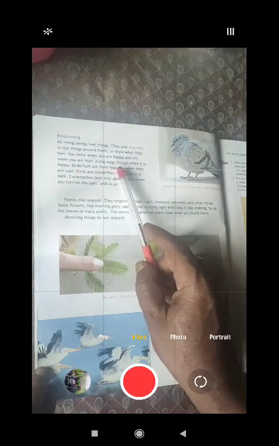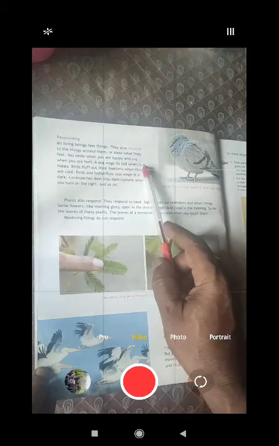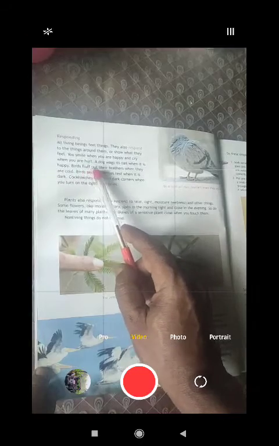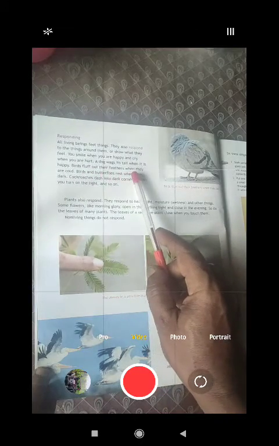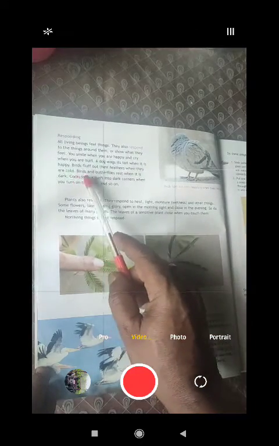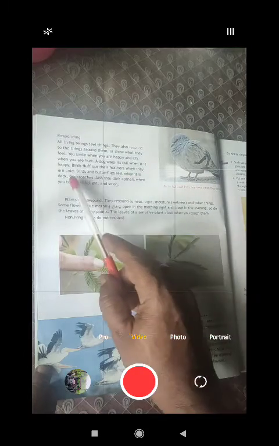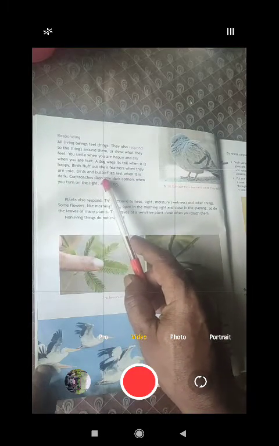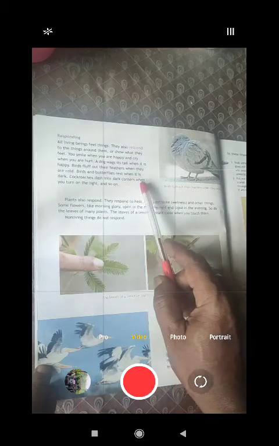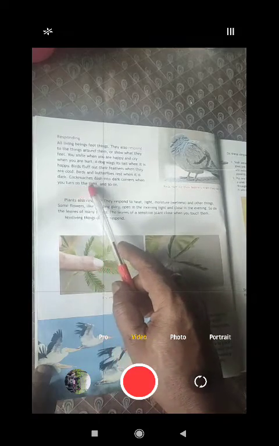A dog wags its tail when it is happy. Birds fluff out their feathers when they are cold. Birds and butterflies rest when it is dark. Cockroaches dash into dark corners when you turn on the light, and so on.